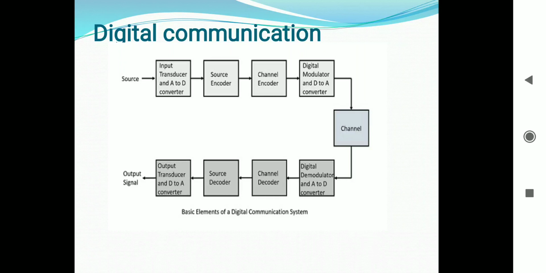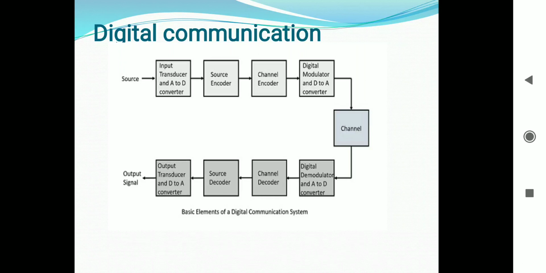Next block is the source encoder. The source encoder encodes the data into the minimum number of bits. The process helps in effective utilization of the bandwidth. It removes the redundant bits, that is, unnecessary or excessive bits.